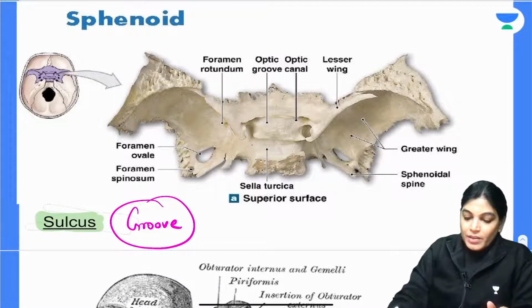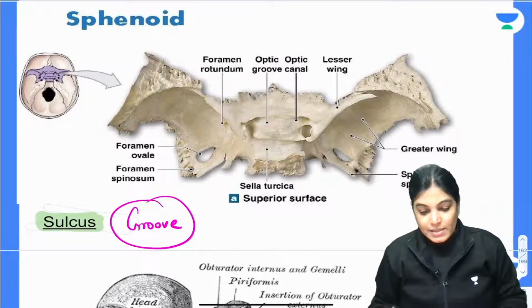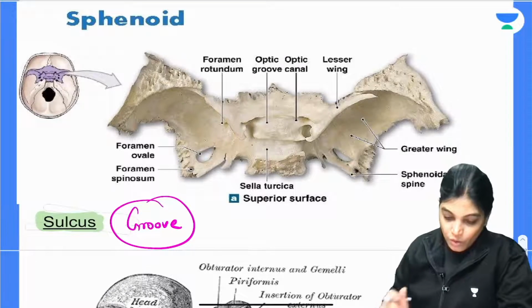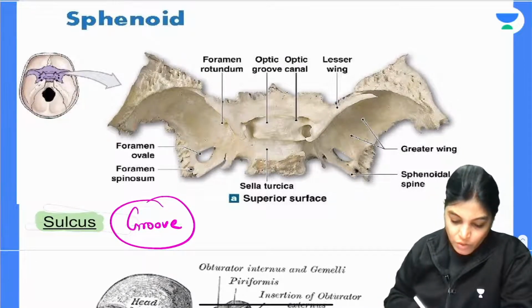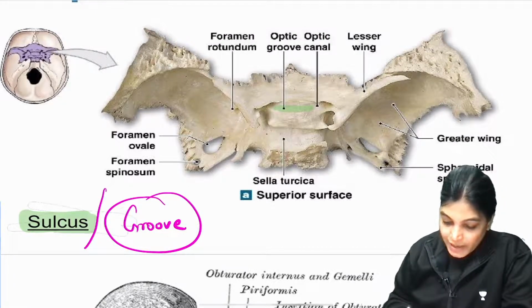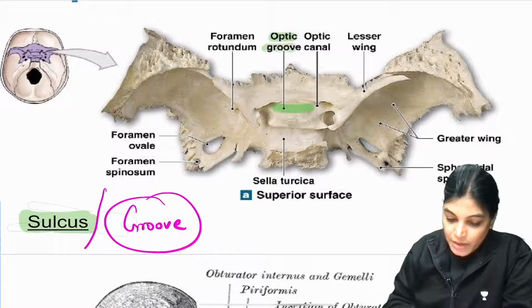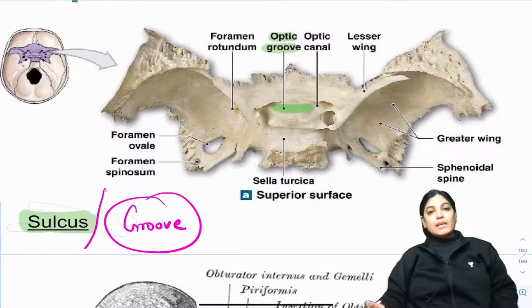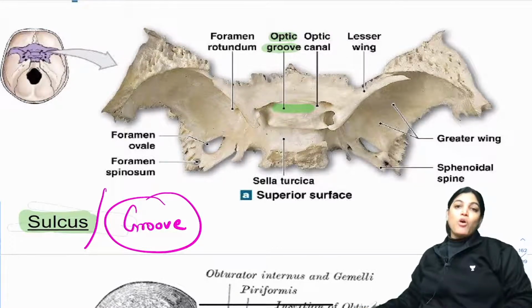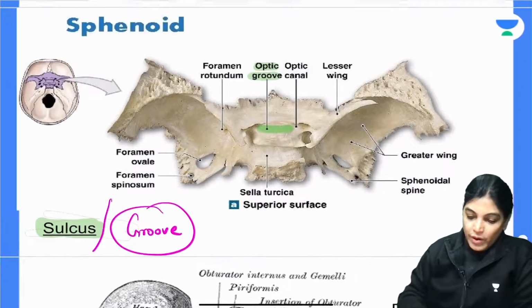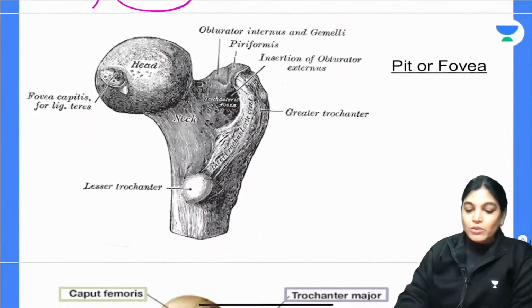So here we can see the sulcus, or a groove. The groove and sulcus are similar things. When I enlarge this, you can see the small groove or depression lying here. This is the optic groove, so this is actually the optic sulcus, a groove lying in the body of the sphenoid bone. Okay, got it? Body of sphenoid bone.